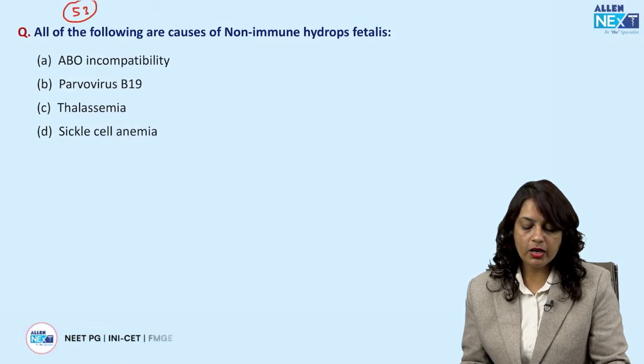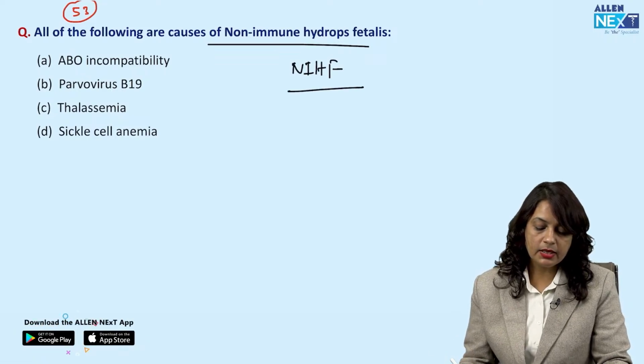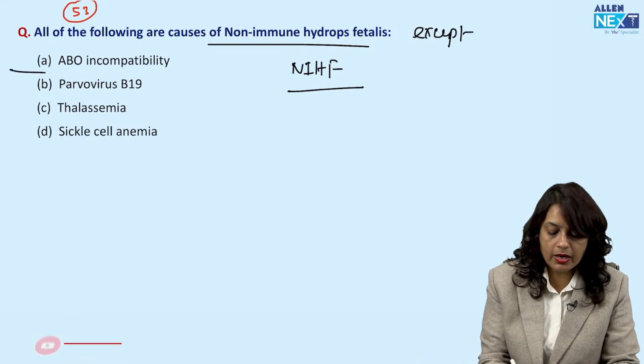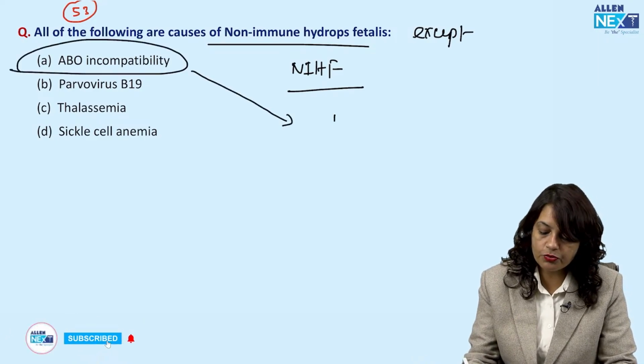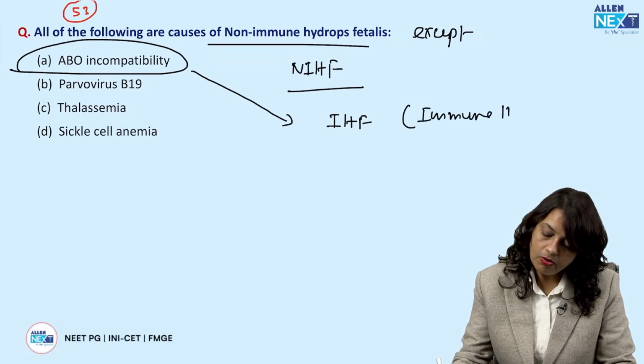Now, all of the following are the causes of non-immune hydrops fetalis except. ABO incompatibility is a cause of immune hydrops fetalis.